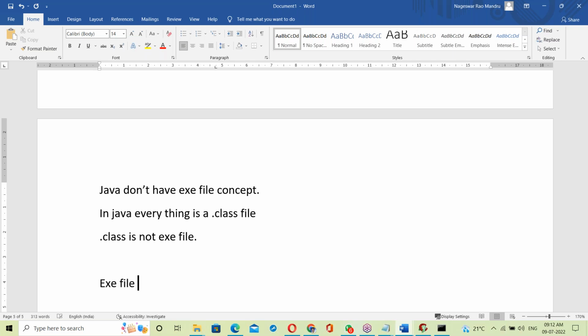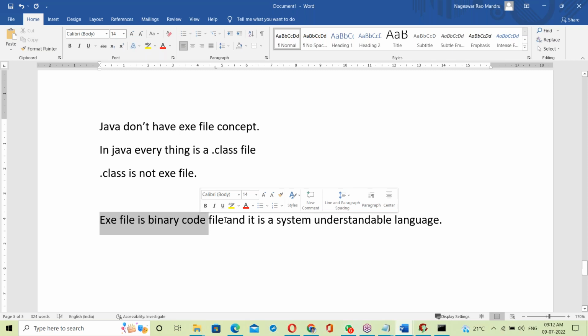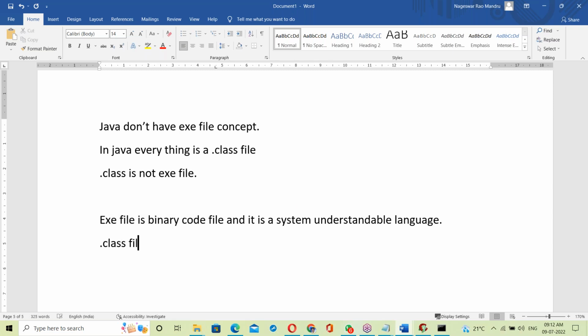See, an exe file is a binary code file, and it's a system understandable language. Okay, correct? Now, what is a dot class file? A dot class file is a bytecode file.